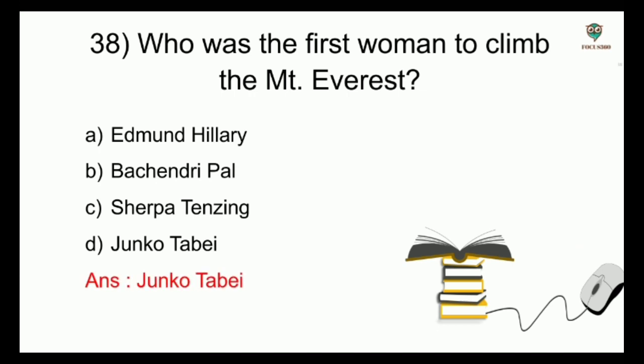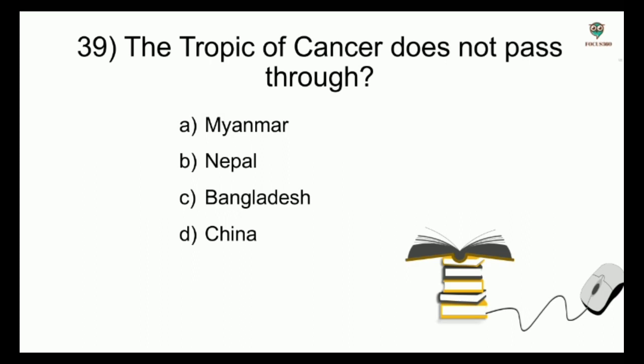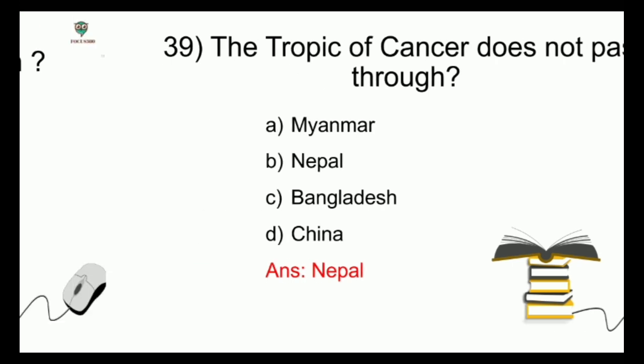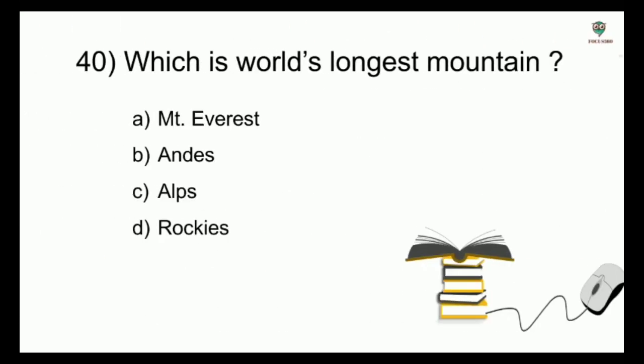She reached the summit on 16th May 1975. Edmund Hillary and Sherpa Tenzing were the first to climb the Mount Everest on 29th May 1953. Bachendri Pal was first Indian woman to climb the highest peak on 23rd May 1984. Next question. The Tropic of Cancer does not pass through, options: Myanmar, Nepal, Bangladesh, China, and the answer is Nepal.